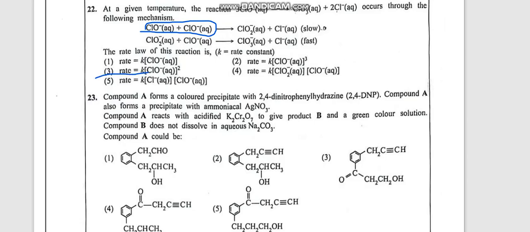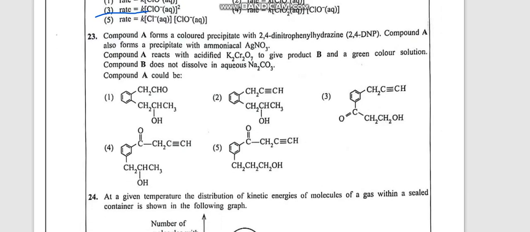Now let's see the 23rd one. Again another organic question. Compound A forms a colored precipitate with 2,4-dinitrophenylhydrazine. Compound A also forms a precipitate with ammoniacal silver nitrate. Compound A reacts with acidified K2Cr2O7 to give product B and a green colored solution. Compound B does not dissolve in sodium carbonate.